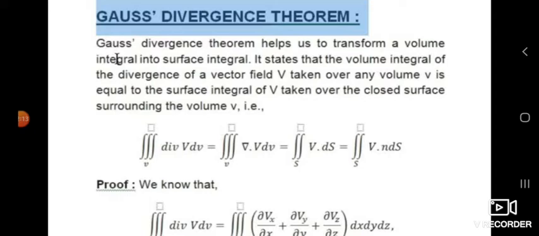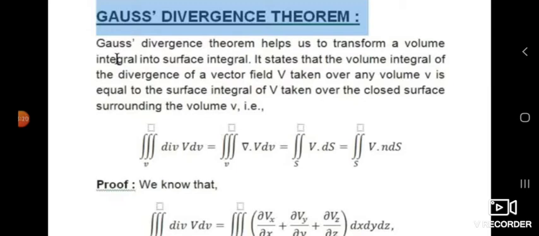It states that the volume integral of the divergence of a vector field V taken over any volume V is equal to the surface integral of V taken over the closed surface surrounding the volume V. Once again, it states that the volume integral of the divergence of a vector field V taken over any volume V is equal to the surface integral of vector V taken over the closed surface surrounded by the volume V.